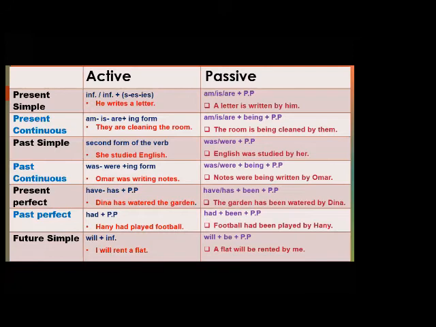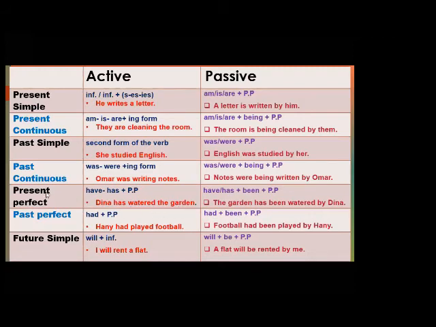So again, with the past continuous we will use was and were, being, and the past participle. What about the present perfect? The present perfect means have and has plus the past participle. Dina has watered the garden. Dina is the subject. Has watered is the verb. The garden is the object.